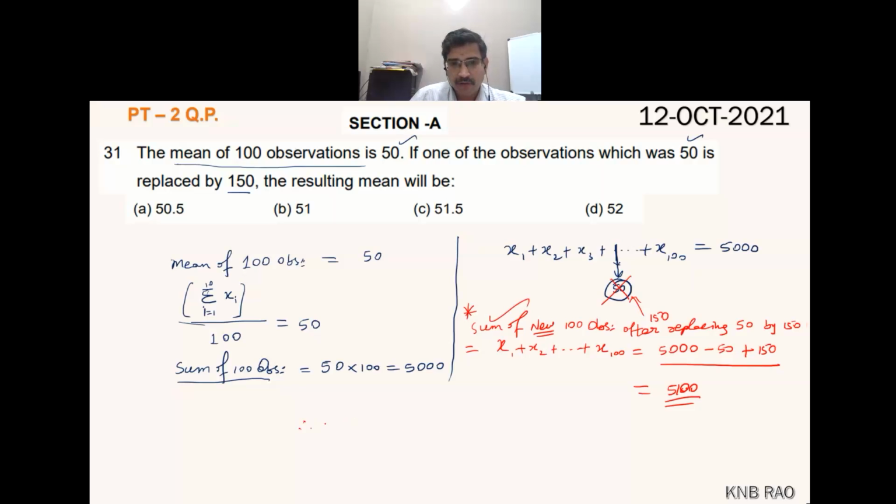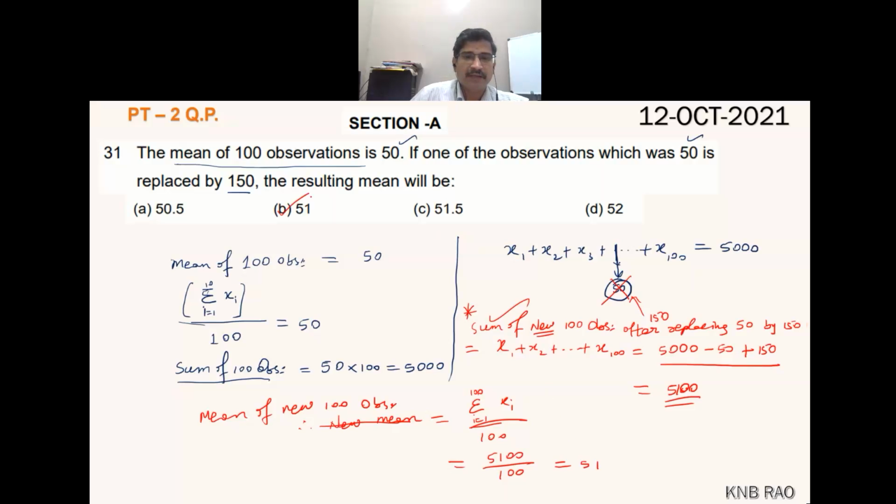Now therefore the new mean, the mean of the new 100 observations, is the sum of xi from i equals 1 to 100 divided by 100, which is 5,100 upon 100, giving 51.